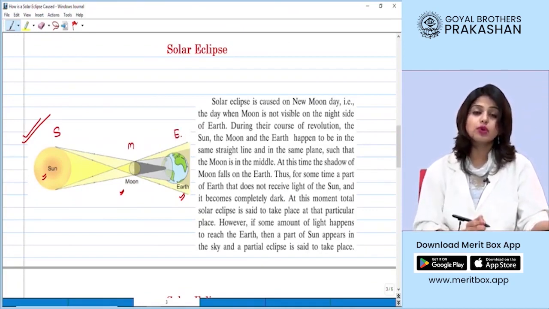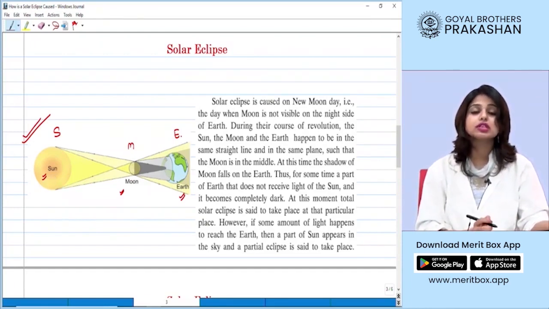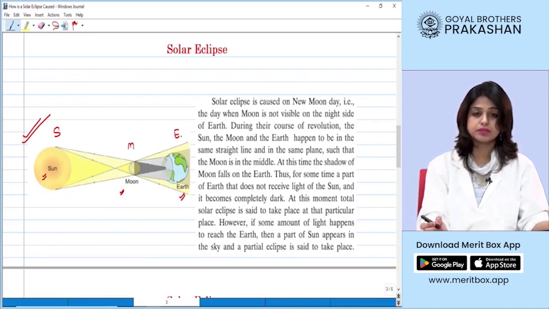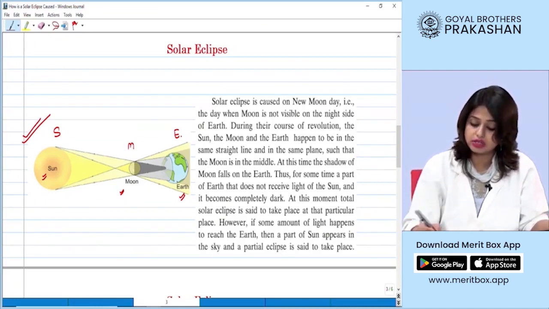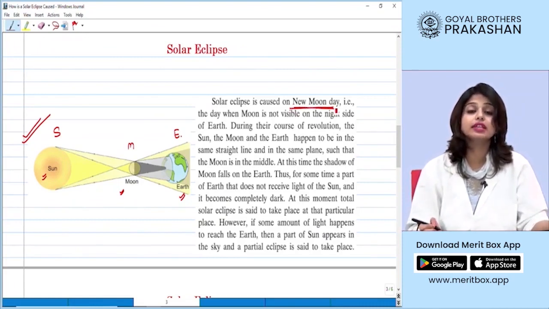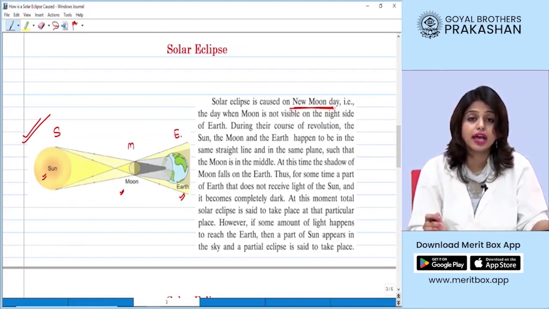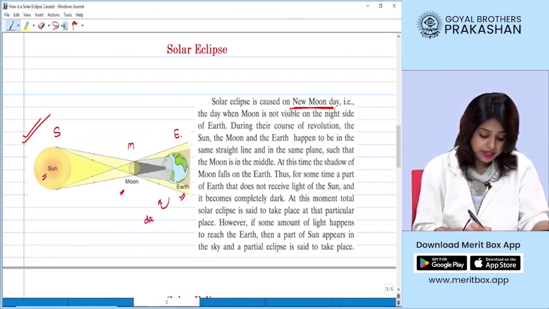Now what have you learned till now? That light travels in a straight line. So light coming from the sun when hindered by the moon causes solar eclipse. And on which day should a solar eclipse occur, students? It occurs on a new moon day. That means when there is no moon in the sky, the moon is towards the daytime side of the earth.